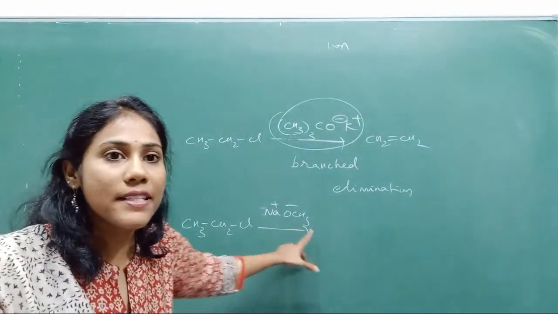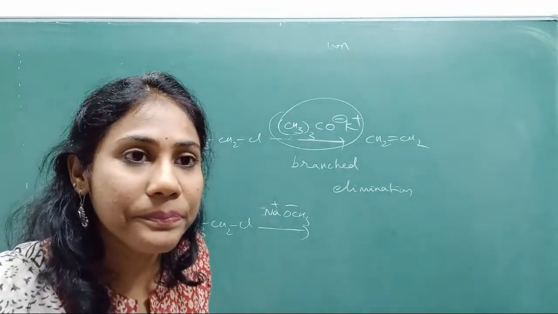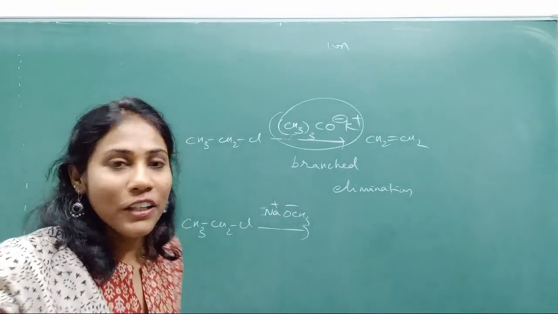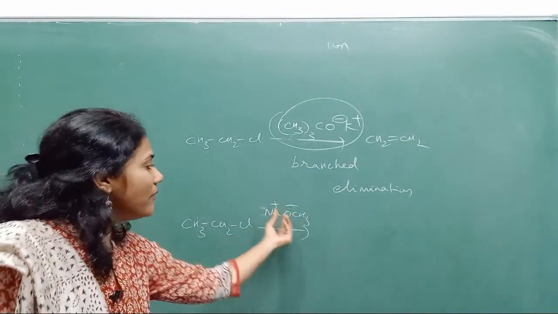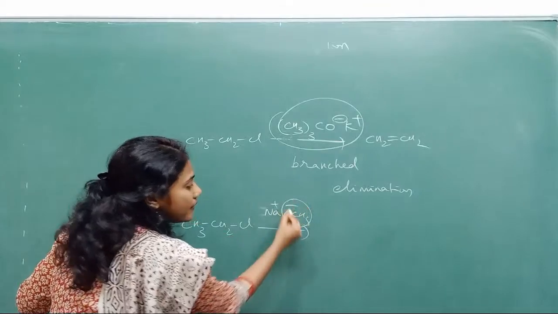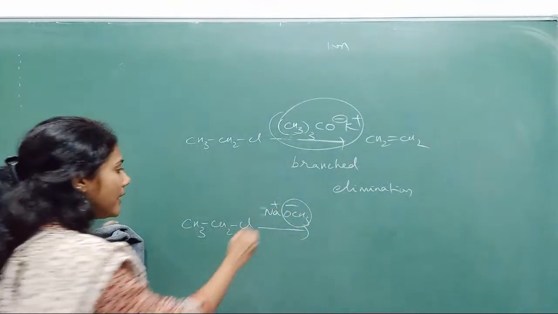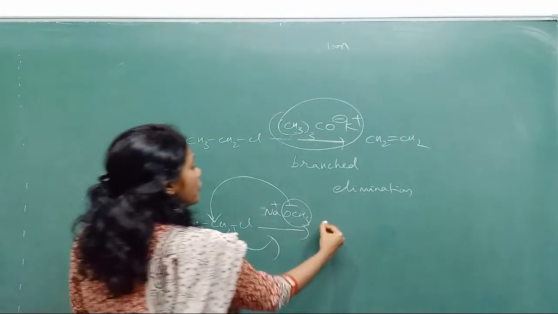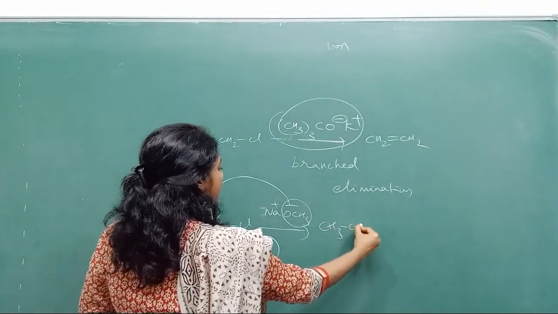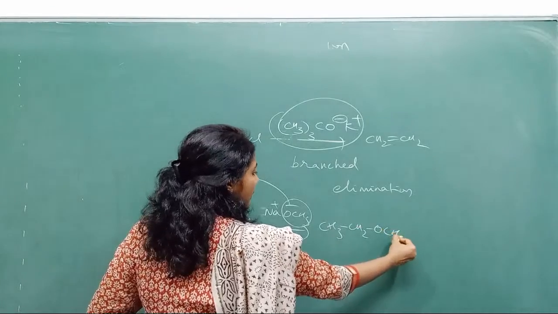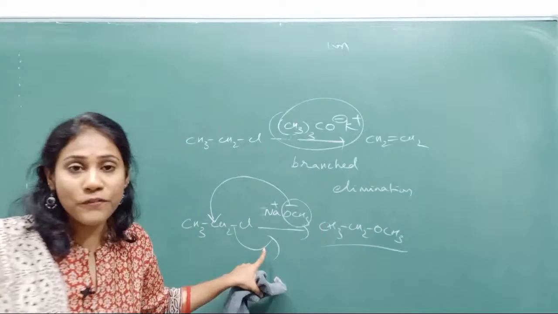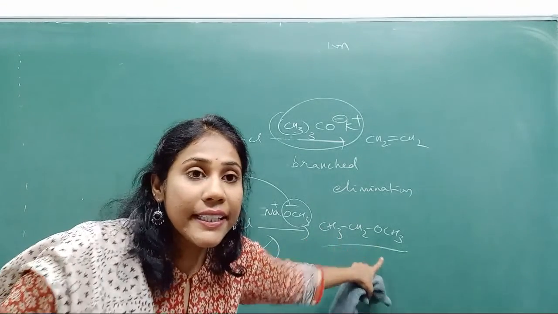Here definitely substitution reaction. See, base is very simple, this is the nucleophile that can be generated. So this attacks this carbon, Cl goes outside. So you will be getting CH3CH2OCH3, an ether. So in this kind of substitution, you are going to get ether.